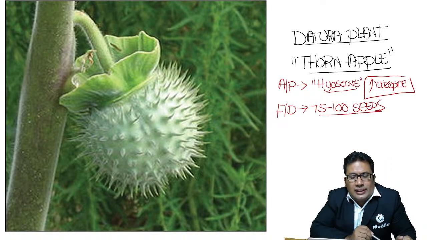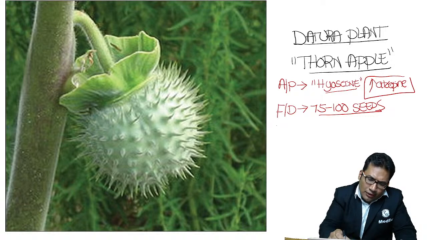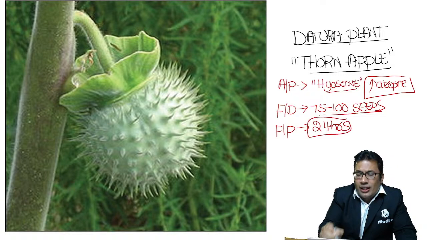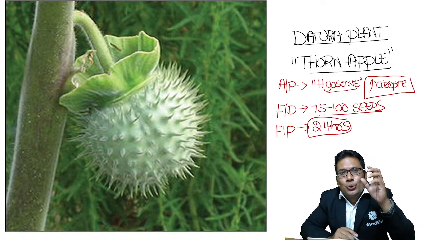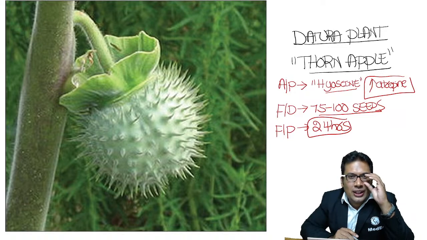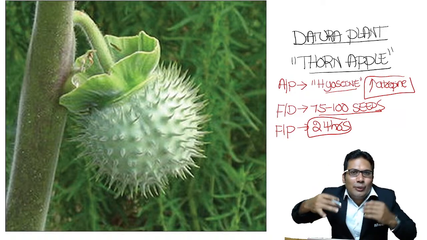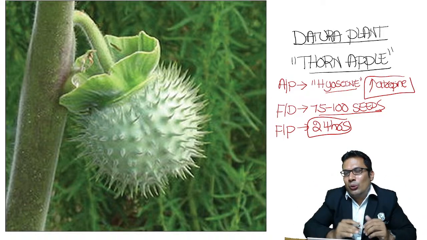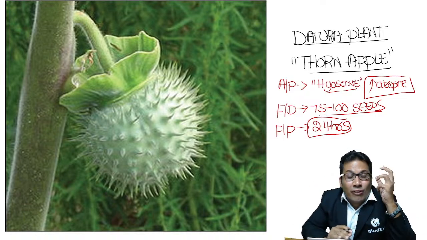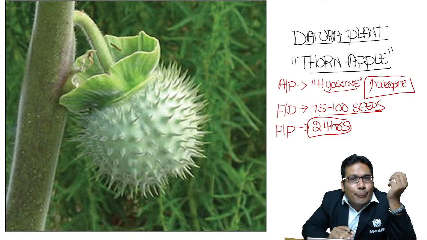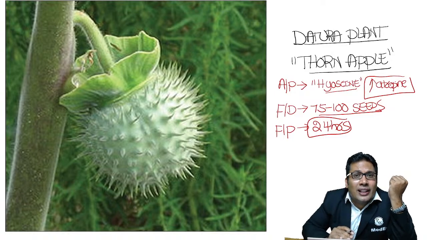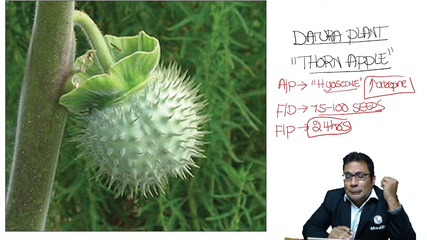Okay, what is the fatal period? Around 24 hours. What is the medicolegal importance? It is used as a road poison and as a railway poison. It is mixed with the food and given to people for the purpose of robbery and kidnapping, because it causes disorientation of the person.